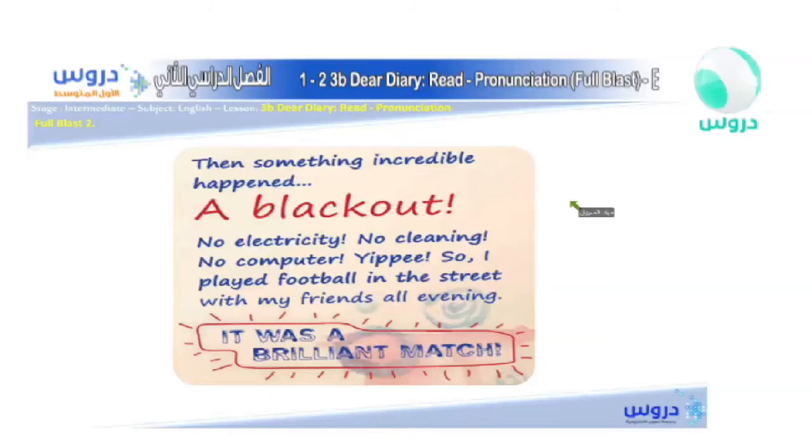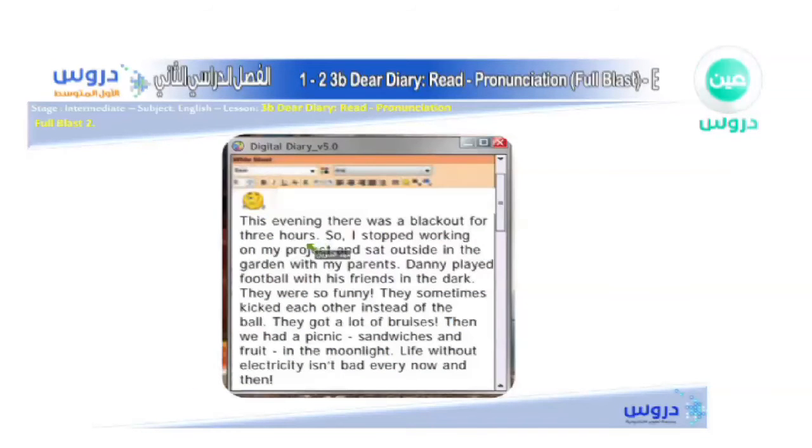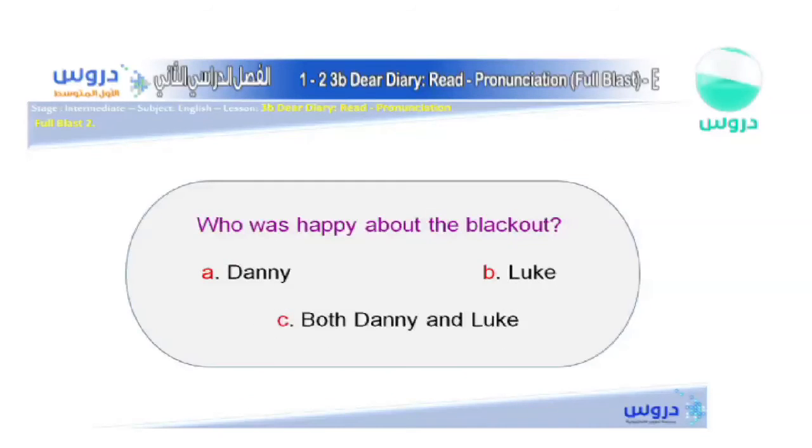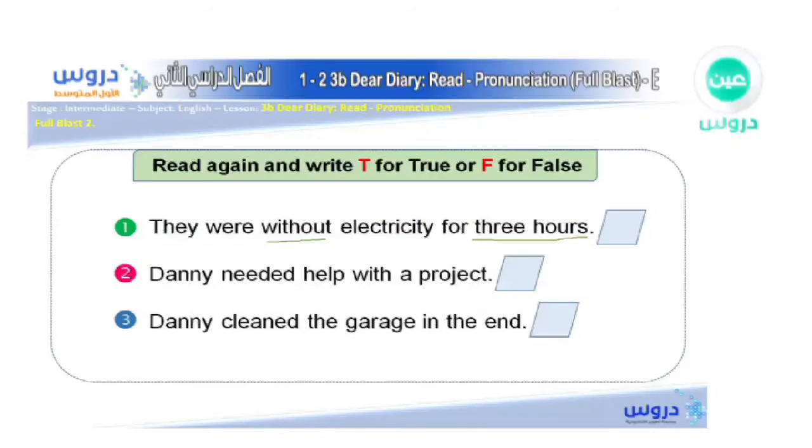Did he mention anything about 3 hours? No, I don't think so. Let's continue and make sure. "This evening there was a blackout for, that's right, 3 hours." He said it. There was a blackout, and he said, for 3 hours. So, is it true or false? Yes, it is true. It was for 3 hours. So we put true.